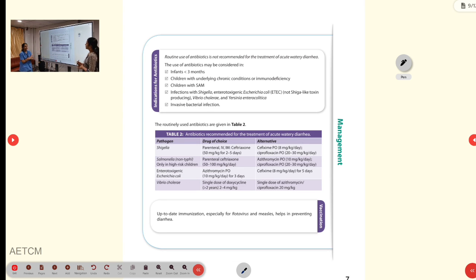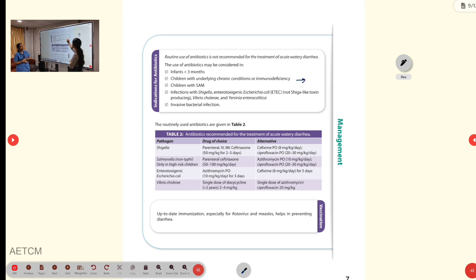Then coming to the indications of antibiotics, on a routine basis antibiotics are not preferred, but there are indications where we have to give antibiotics. That is mainly considered when the child is less than 3 months, when the child is immunodeficient, the child has severe acute malnutrition, or if the child is provenly infected with Shigella, Escherichia coli, Vibrio cholerae, etc. Then we can give antibiotics. So these are the only recommendations where we give antibiotics. Otherwise, routinely we are not giving.